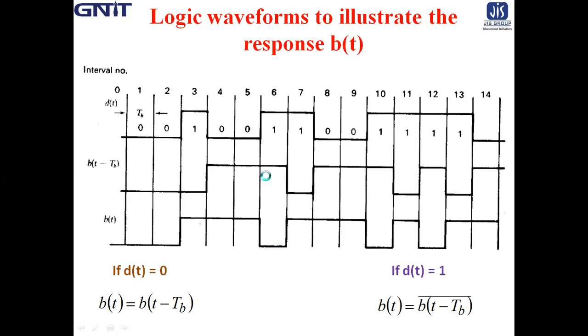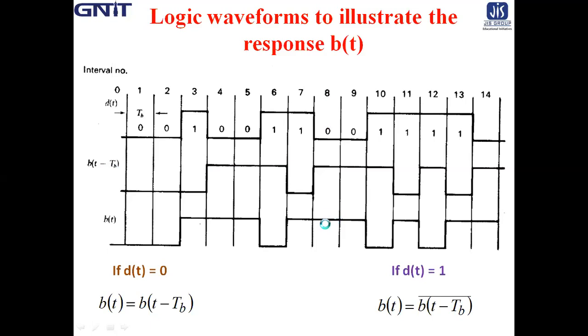Then this 0 comes to the 7th bit interval of bt minus tb, and accordingly XOR gives 1, 0, 1. So this 7th bit interval of bt, that is this 1, again goes to the 8th bit interval of bt minus tb. So 0, 1, again 1.